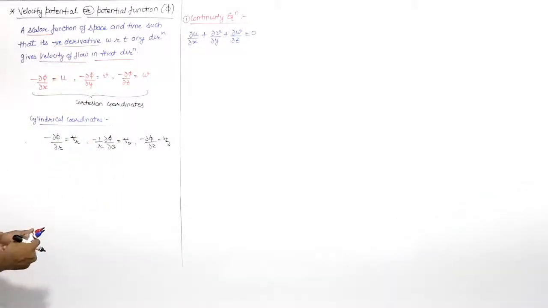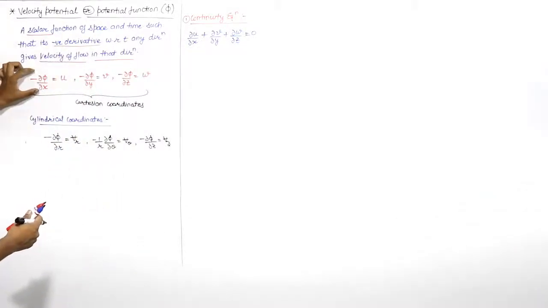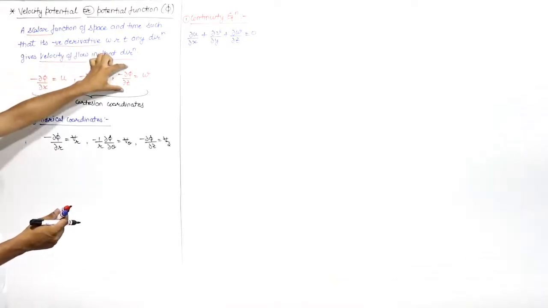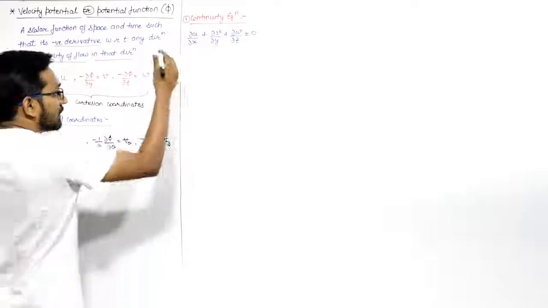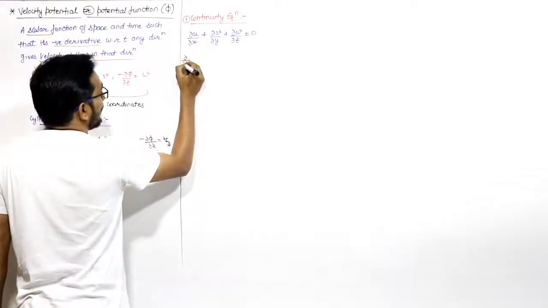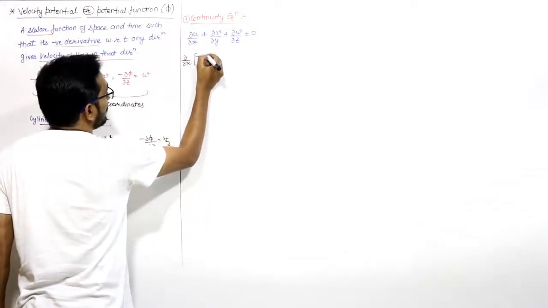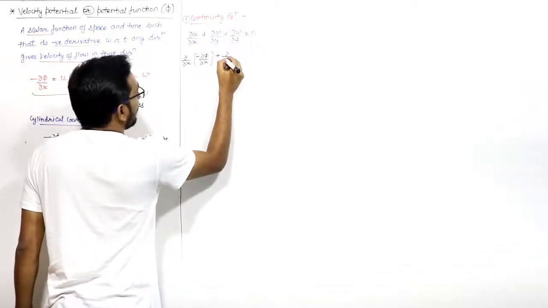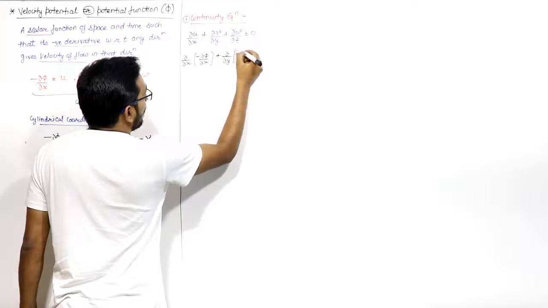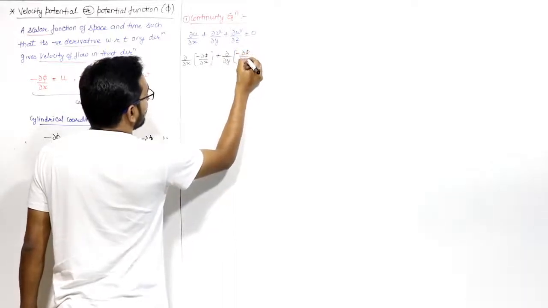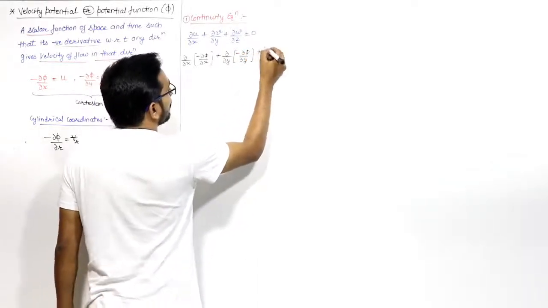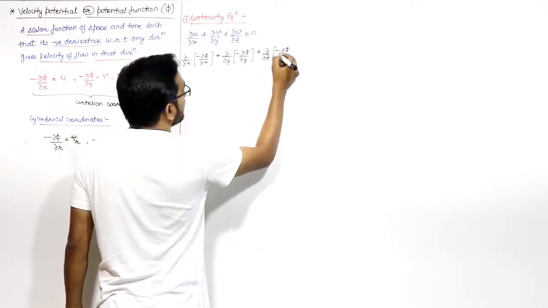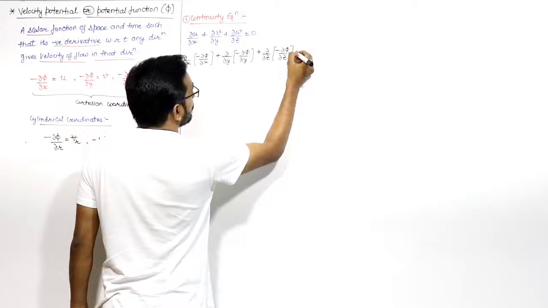Now in place of u, I can write minus of del phi by del x. In place of v, I can write minus of del phi by del y. And in place of w, I can write minus of del phi by del z. If I put this, it will be del by del x of minus del phi by del x plus del by del y of minus del phi by del y plus del by del z of minus del phi by del z, which is equal to 0.